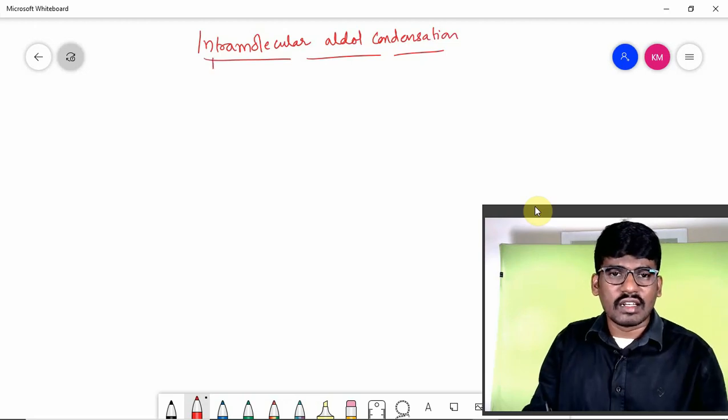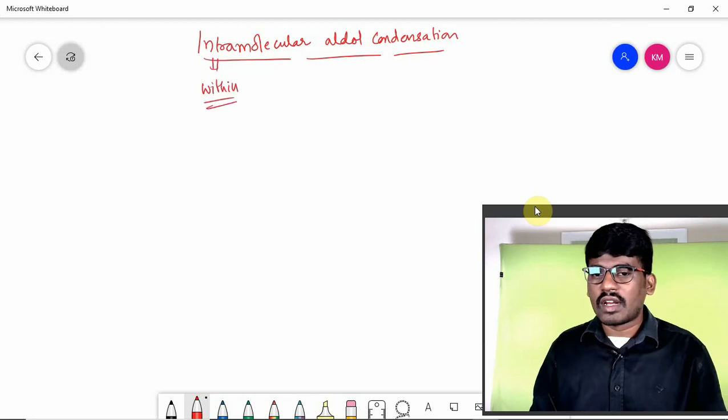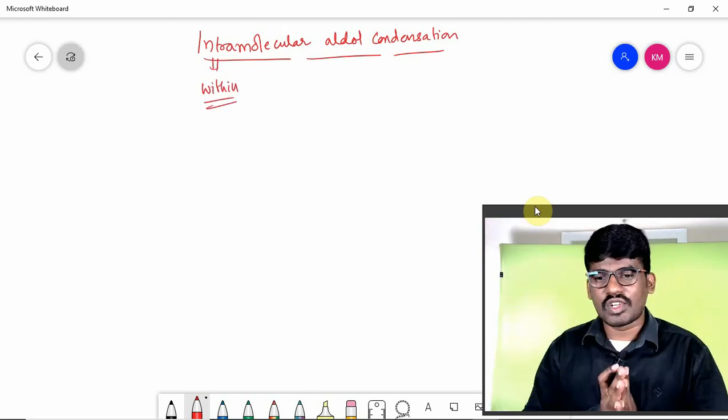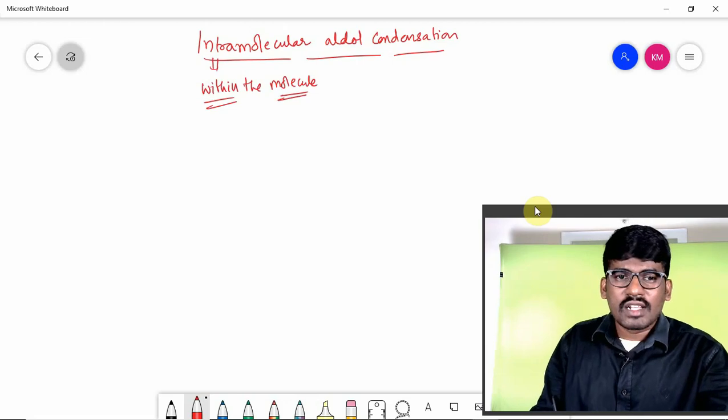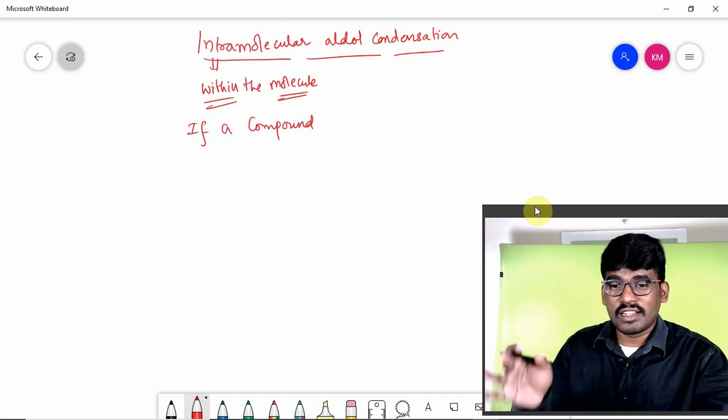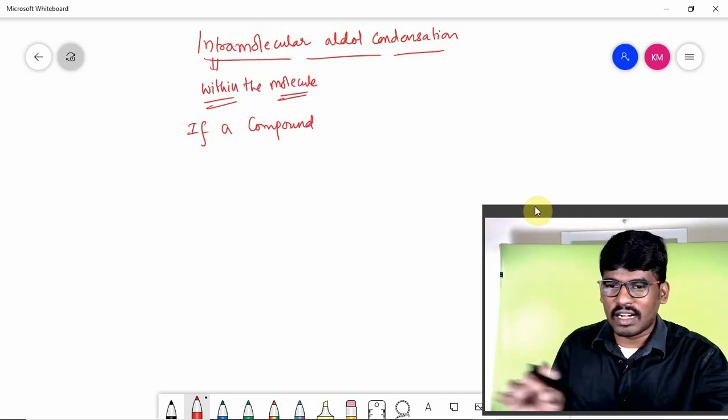Intra means within. The name indicates very clearly. Within the molecule, aldol condensation should take place, right? So what is the condition? This condition must be satisfied, children. Alpha hydrogen anyway should be there. That is the primary condition, of course.